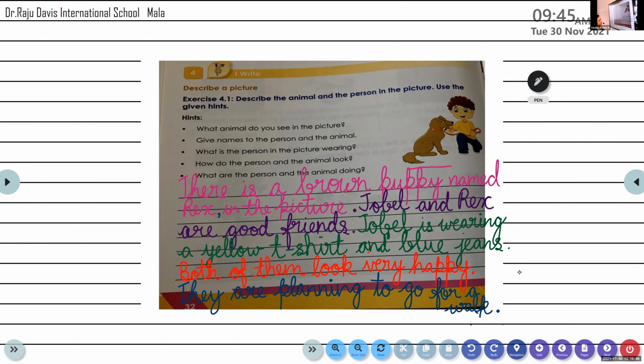There is a brown puppy named Rex in the picture.